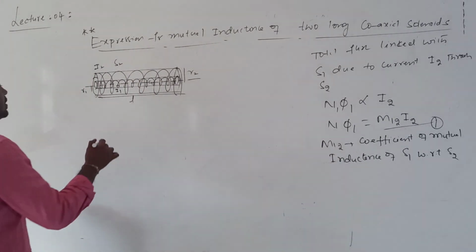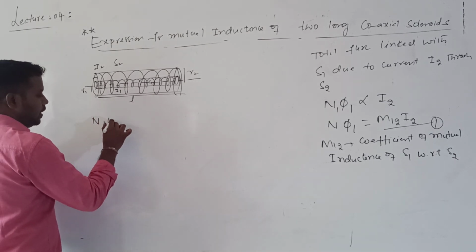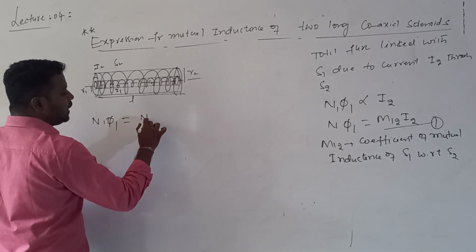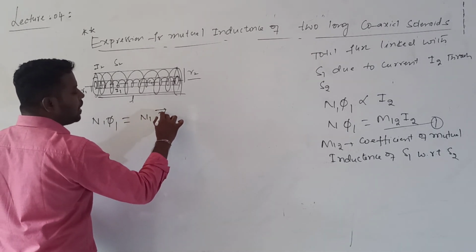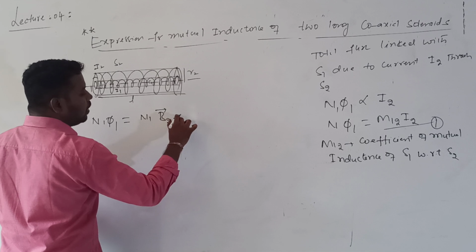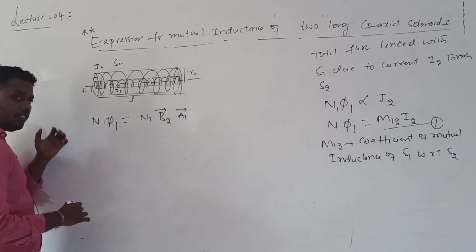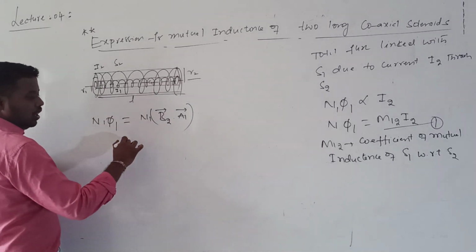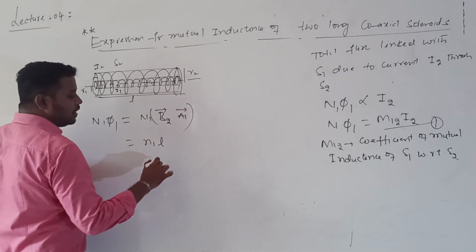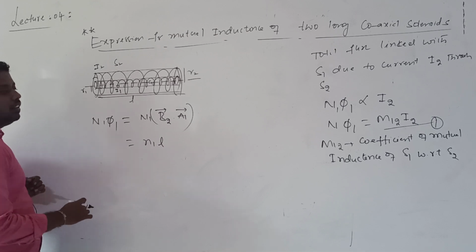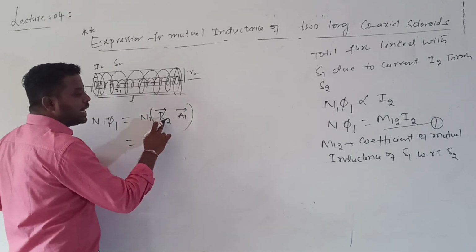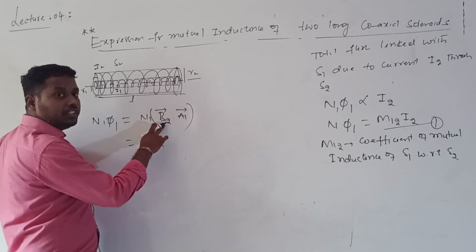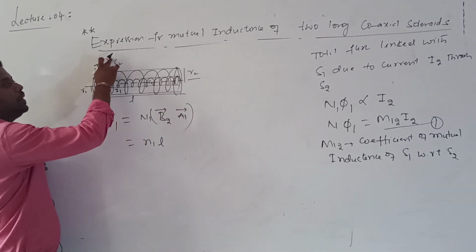So the total flux linked with S1 will be equal to the dot product of N1 into B2 bar dot A1 bar. Actually, you know, N1 is the total number of turns. Total number of turns can also be written as small n1 into L. So flux is the dot product of magnetic field induction and area vector. So the magnetic field induction is because of which one? By the current carried by S2.